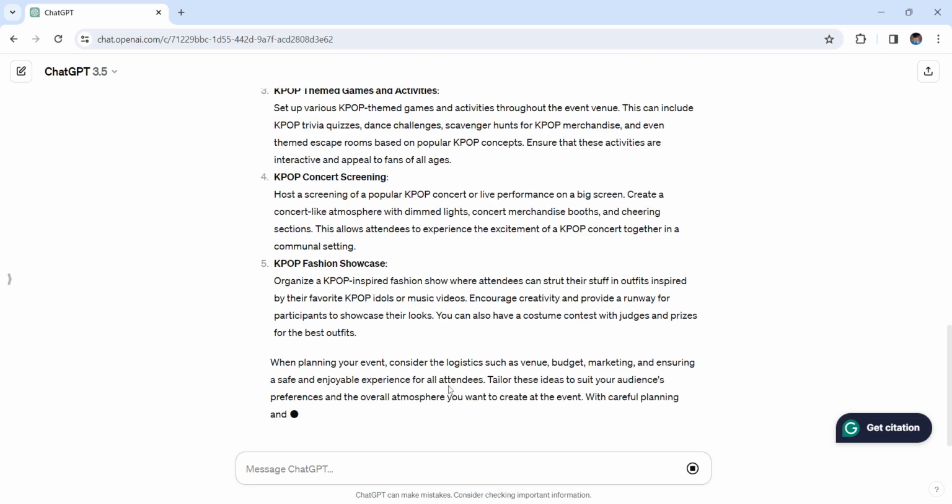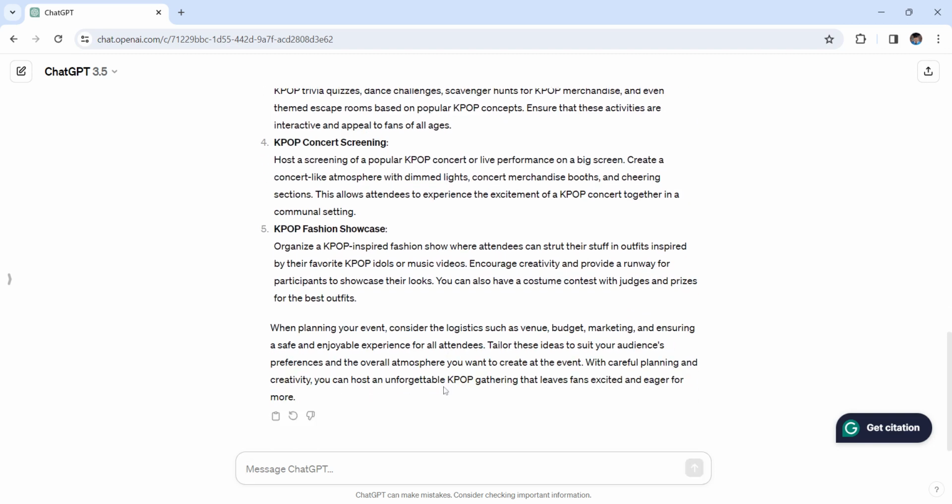In short, if you need further details, just simply command with follow-up questions. And so, that's how you use ChatGPT to brainstorm ideas.